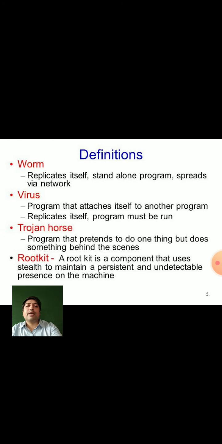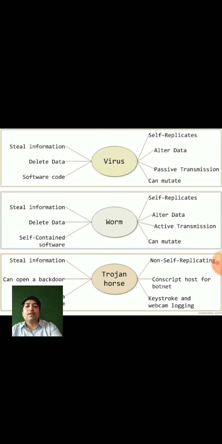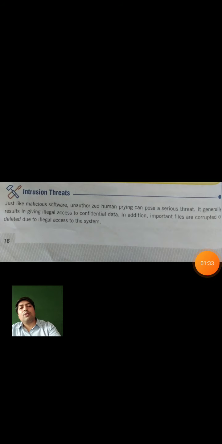The second image will show you the definitions of the related different points. You can see over there. This image shows the difference between viruses, worms and trojans. So right now we will discuss the point intrusion threats.